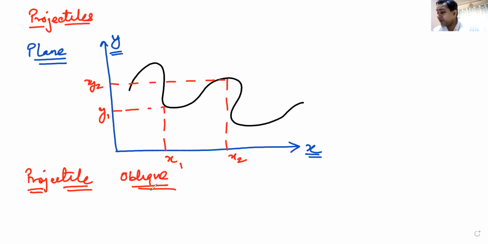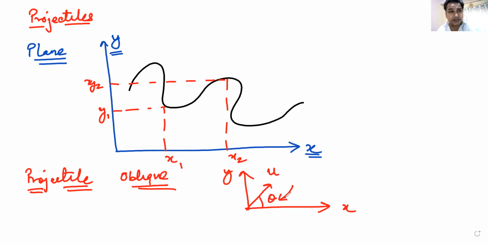Oblique projectile means that instead of throwing the ball vertically upwards, now I'm going to throw the ball with an initial velocity u at an angle theta. This type of projectile is known as oblique projectile.